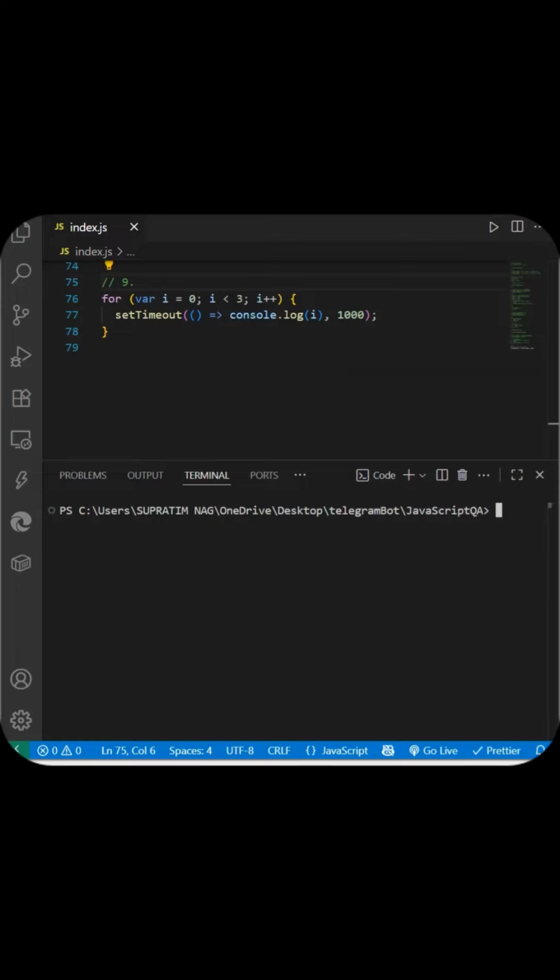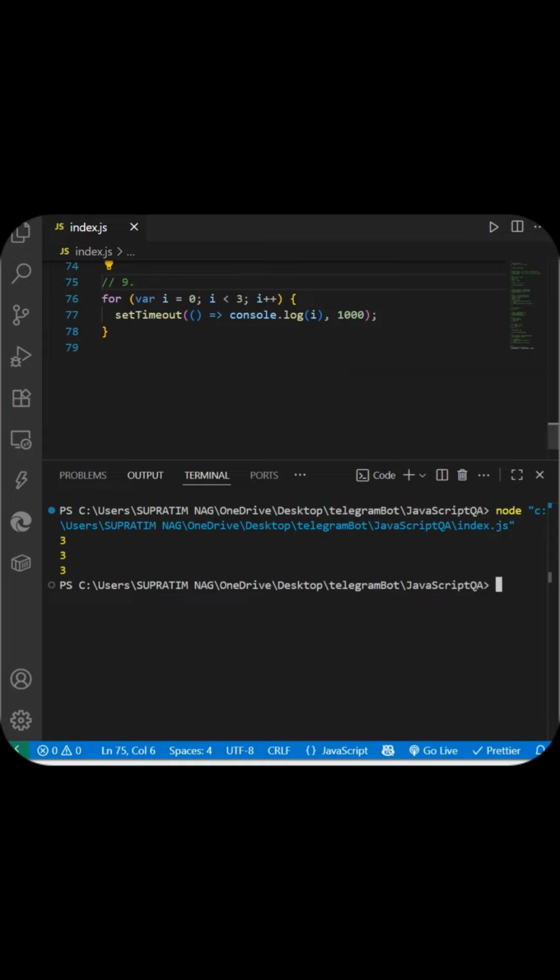All right, so let's understand the output of this particular code block. Okay, so what do you think? What will be the output? At one glance, it might feel like the output will be 0, 1, 2, right? Let me first run the block. So the output is 333.